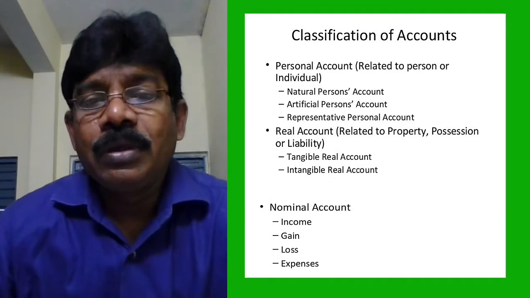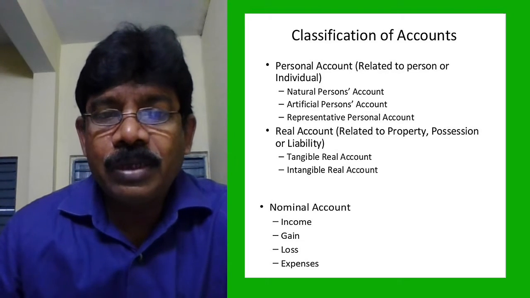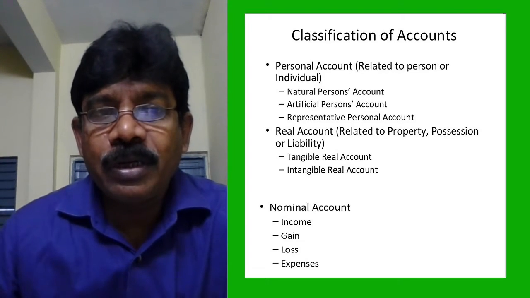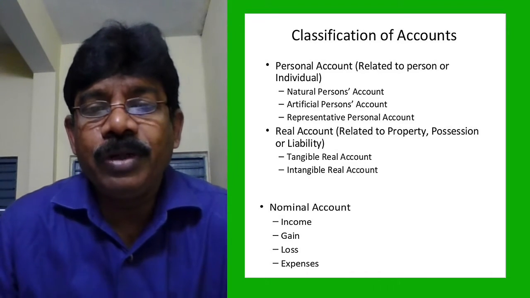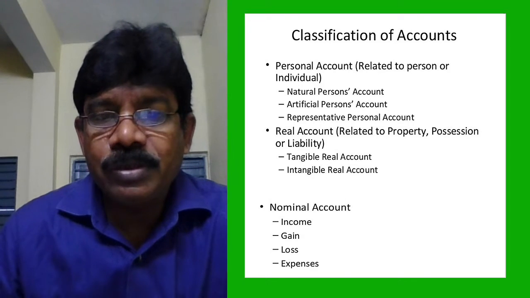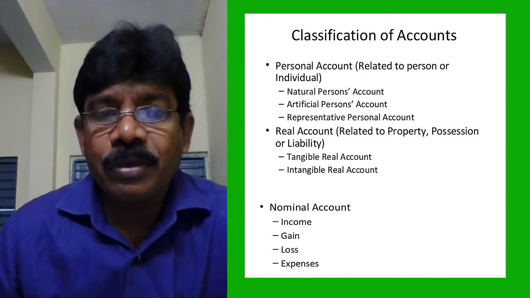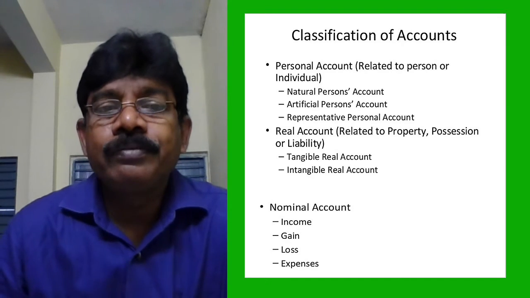And coming to the real account, I purchased a plant last year, depreciation was calculated, and that will become the opening balance for this year. Continuity will be there, but in the case of a nominal account, its existence may be only in that particular accounting year.